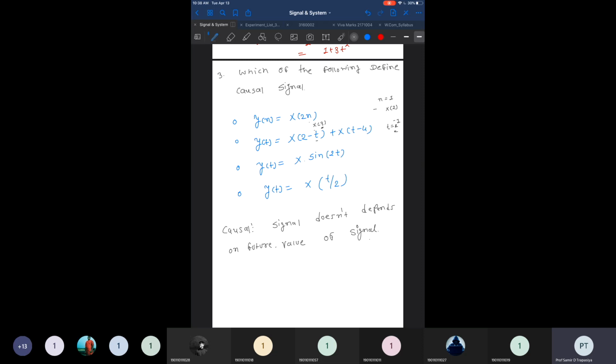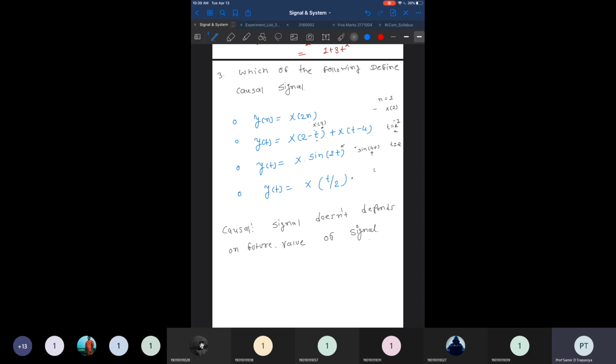Now for sine 2t, what happens? If we take t equal to 2, this becomes sine of 4, so that also depends on the future value. But for y of t equal to x of t by 2, what happens if you take any value of t?